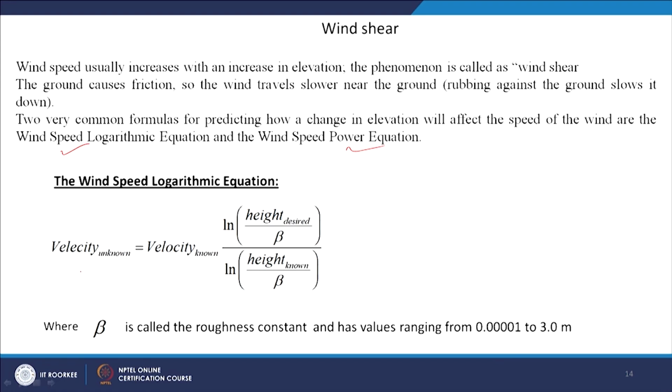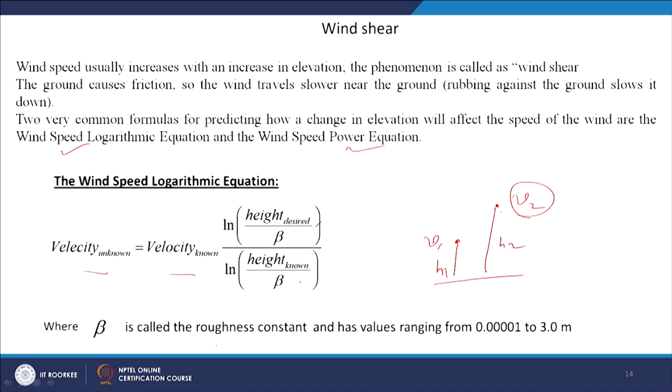It is clear that velocity unknown is equal to velocity known into ln of height desired by beta, divided by ln of height known by beta. If we have height 1, here is one machine, here another machine we would like to put, say this is h 1 from the base, this is h 2 from the base. I know the wind speed here, it is V 1, and this is V 2, I do not know. So, V 2 is equal to V 1 into ln of h 2 by beta divided by ln of h 1 by beta.